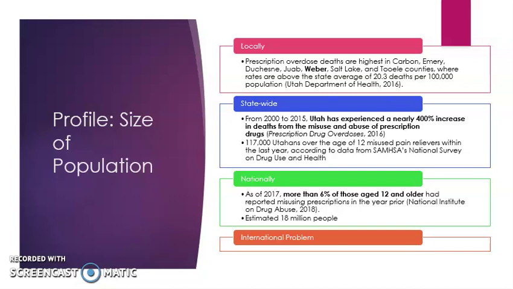117,000 Utahns over the age of 12 misused pain relievers within the past year. As of 2017, more than 6% of those aged 12 and older had reported misusing prescriptions in the prior year. That is an estimated 18 million people.